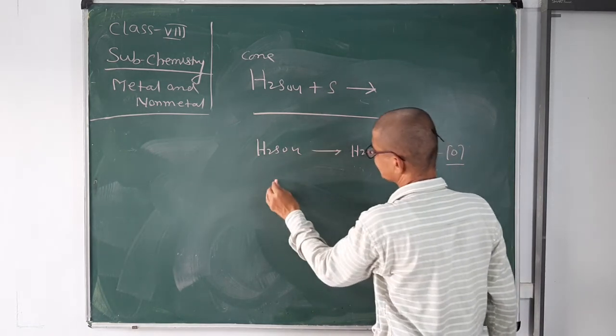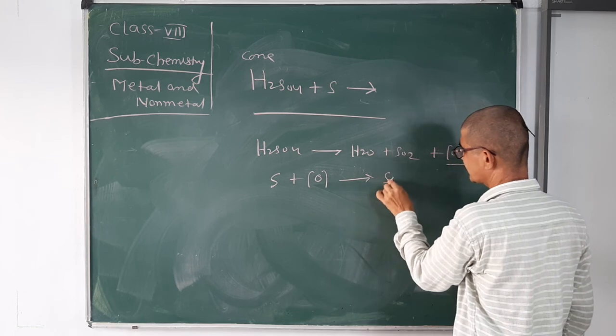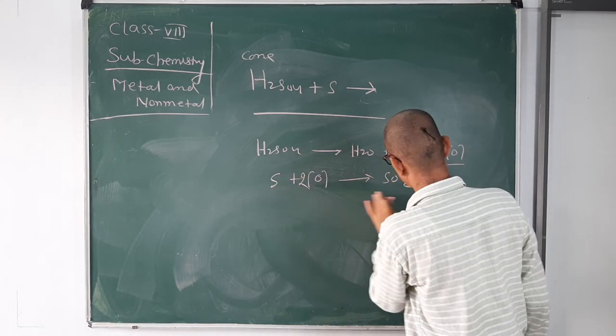Now sulfur reacts with the nascent oxygen to form sulfur dioxide. So it is balanced.